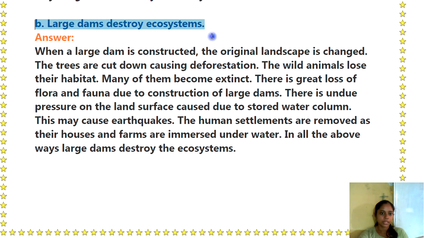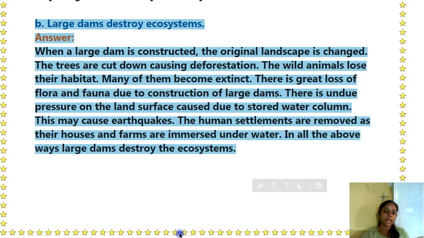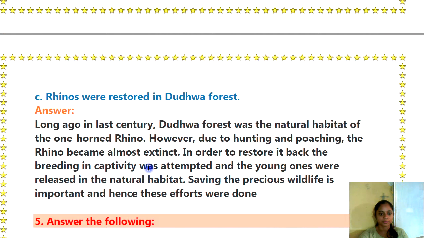Then B is: Large dams destroy the ecosystem. Answer: When a large dam is constructed, the original landscape is changed. The trees are cut down, causing deforestation. The wild animals lose their habitat. Many of them become extinct. There is a great loss of flora and fauna due to construction of large dams. There is undue pressure on the land surface caused due to stored water column. This may cause earthquakes. The human settlements are removed as their houses and farms are immersed under water. In all the above ways, large dams destroy the ecosystem.